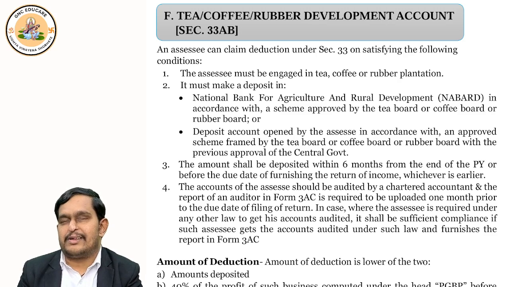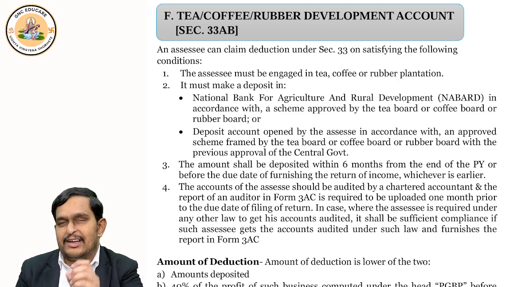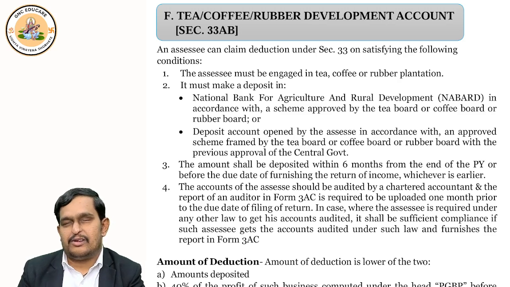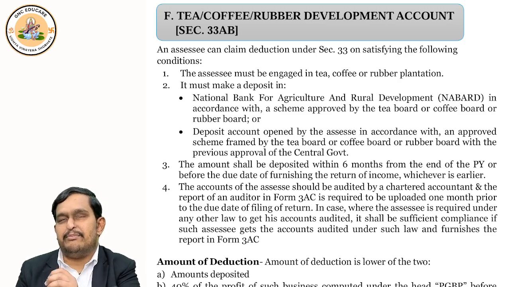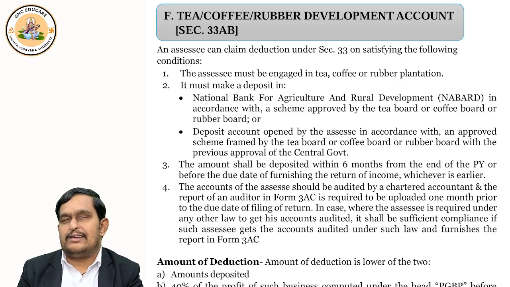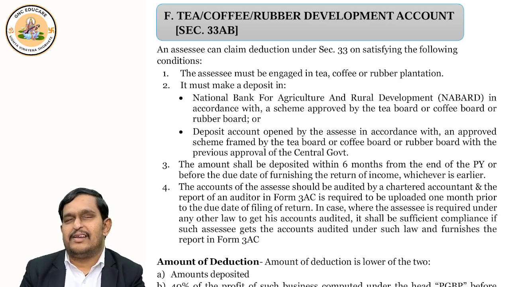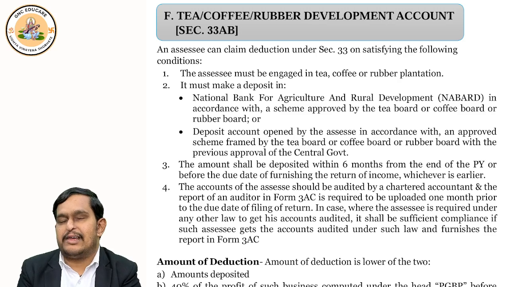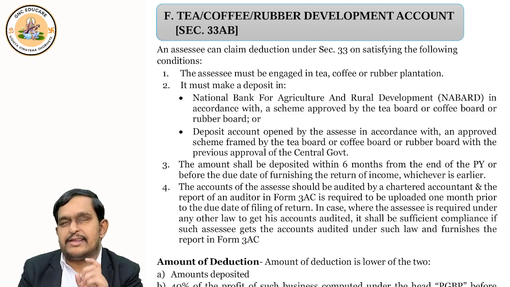So what is the topic's name? Tea, coffee, rubber development account. Section 33AB. So what does this section say? This section is actually not applicable to all types of business. It is applicable only to specific businesses which are engaged in growing tea, right? They should be engaged in growing and manufacturing of tea.